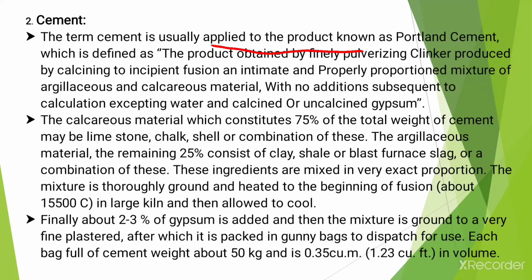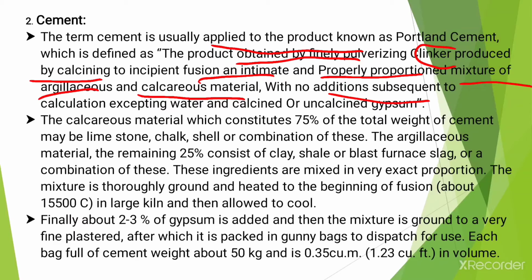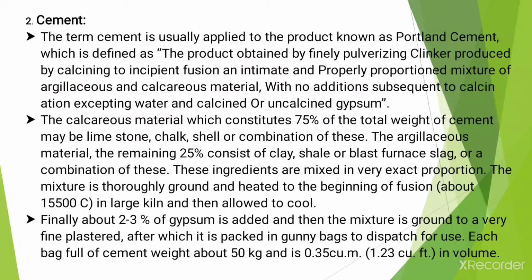For cement, another name is Portland cement, which is defined as the product obtained by finely pulverizing clinker, and that clinker is produced by calcining to incipient fusion an intimate and properly proportioned mixture of argillaceous and calcareous material, with no additions subsequent to calcination except water and calcined or uncalcined gypsum.